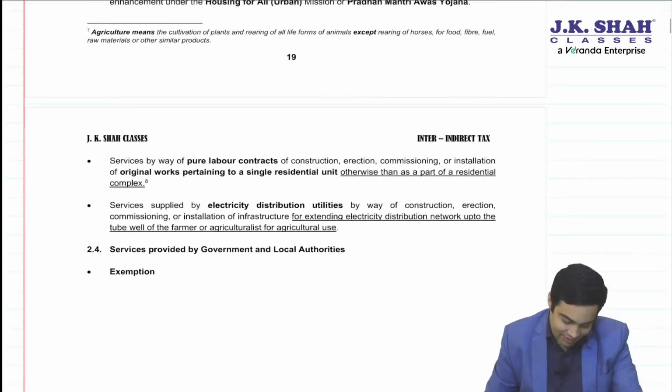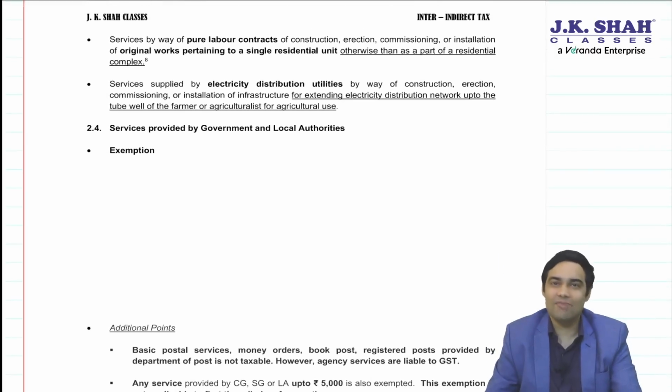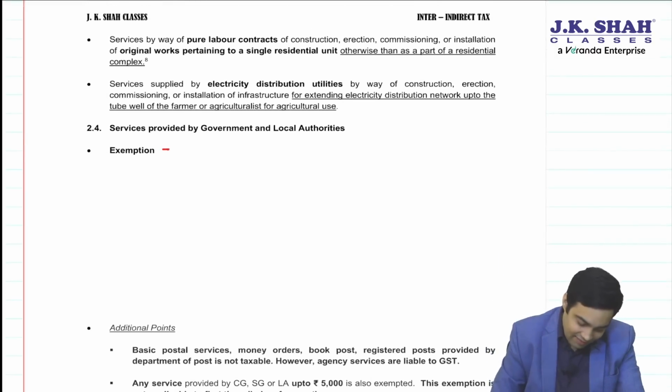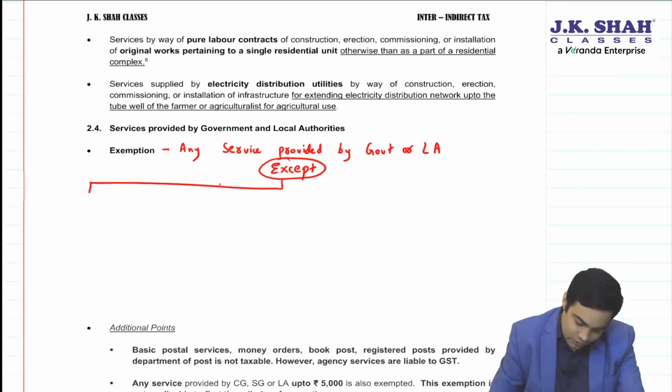Then we move to the next page. See, there used to be a government related entry. We used to say any service provided by government or local authority enjoys an exemption. And then there was an except. In this except, there used to be 4 limbs.